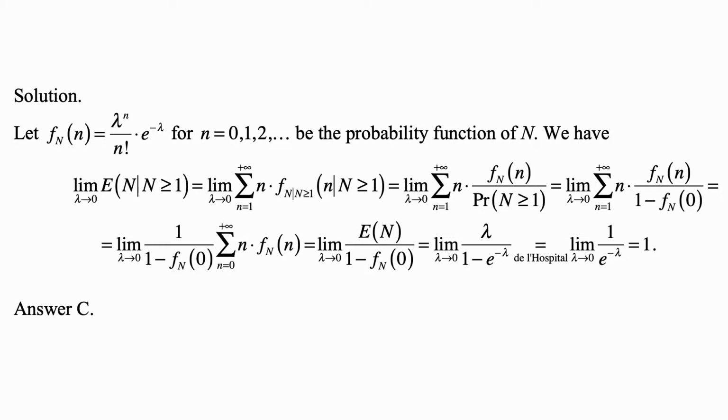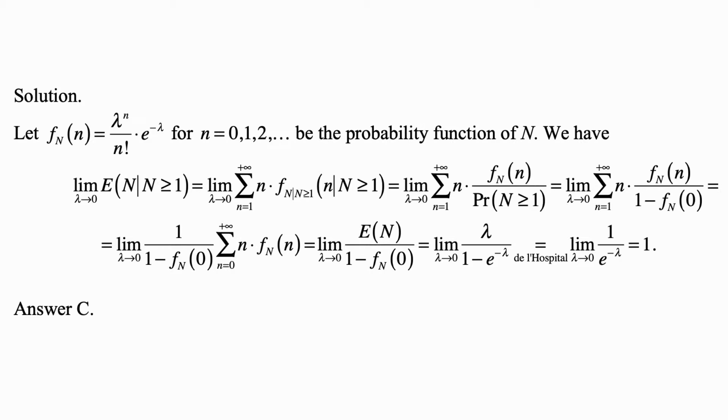And what is the probability that N is greater than or equal to 1? It's 1 minus the probability that it's equal to 0, so it's 1 minus f sub N of 0. So this becomes the limit as lambda goes to 0 of the sum from n equals 1 to plus infinity of n times f sub N of n divided by 1 minus f sub N of 0.